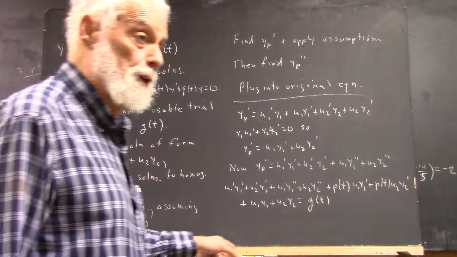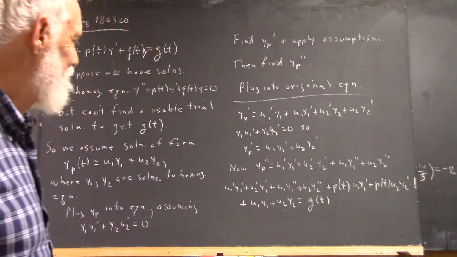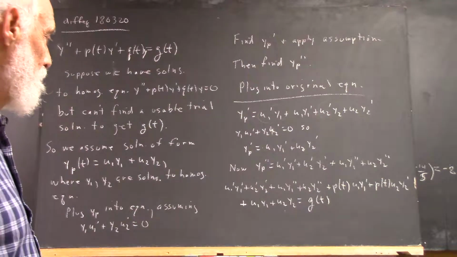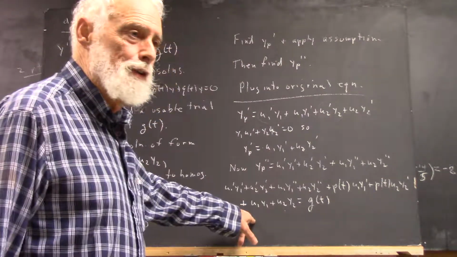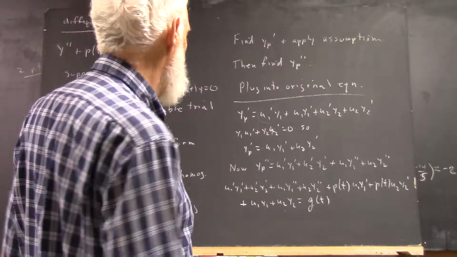Anything wrong? No. I'm just double checking. I just want to make sure I got the same thing. Okay, I'm good so far. Okay, well, did you get to the next step? The only thing I'm missing is where's the q of t at? And it should be g of t.